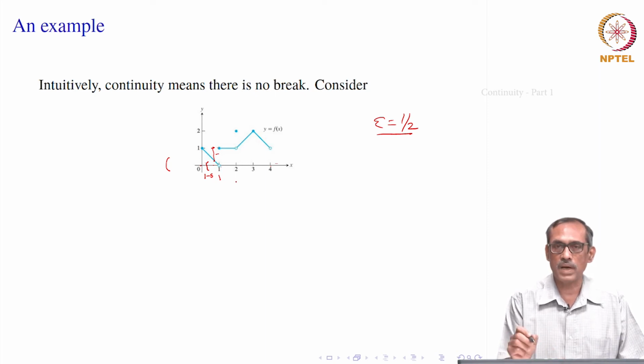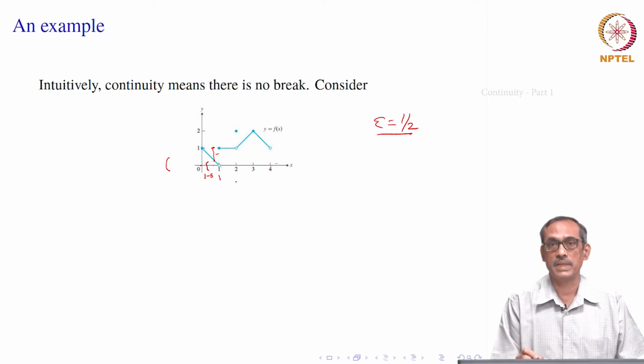But then as you remember, the formal definition of limit, we would say corresponding to each epsilon greater than 0, there exists a delta greater than 0, such that if you choose any point x in the deleted delta neighborhood of that point C, the difference between the corresponding value f of x and this L will be less than epsilon.